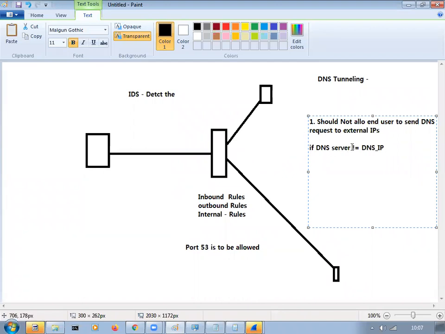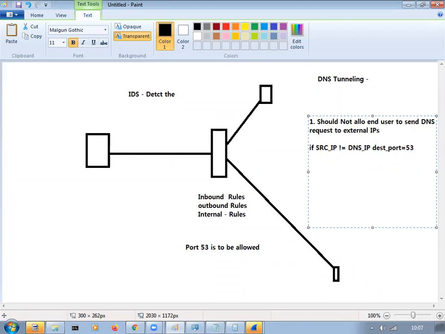If the source IP, SRC IP, is not your DNS IP in the firewall logs, and the destination port number, DEST port, is equal to 53, correct, right? Here the destination port is 53.